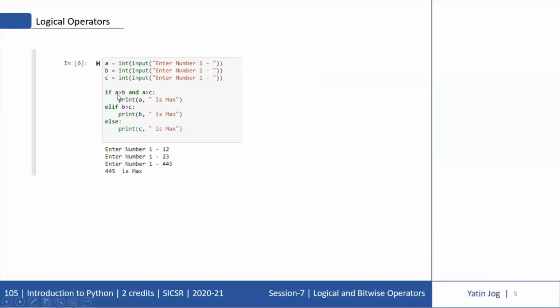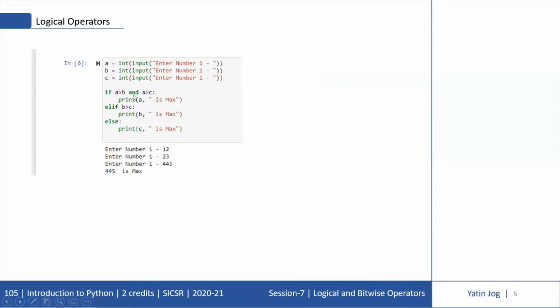But if A is not greater than B or A is not greater than C, either of the conditions is not true, in that case it will not go into the if part, so it will come to the else part. In else I have written another if, that is elif. So this means when I'll come to elif, my maximum is not A, definitely. So my maximum is between B and C, so I'll just check if B is greater than C, then print B is max. Now, if this condition is also not true, that means my third number which is remaining is max. So print C is max.